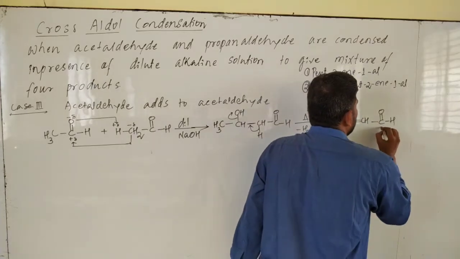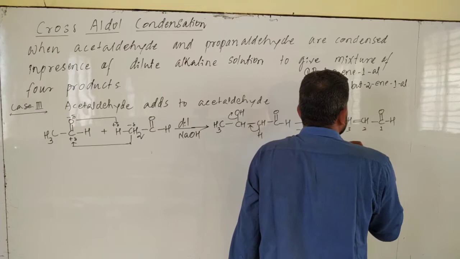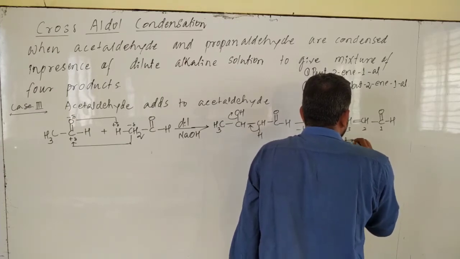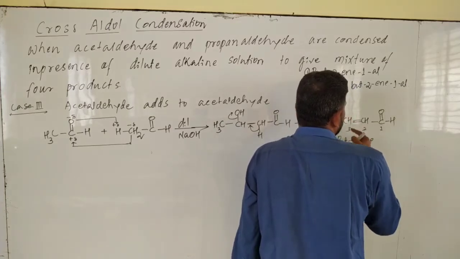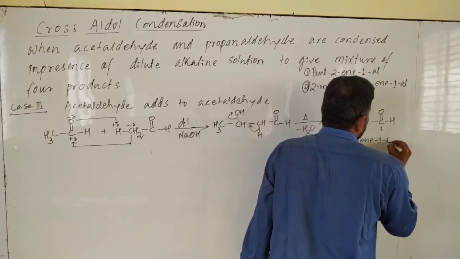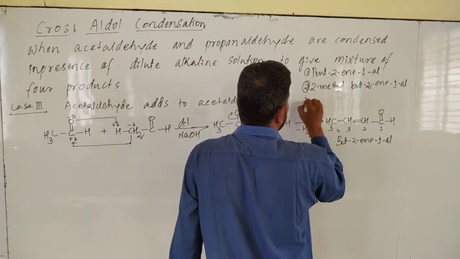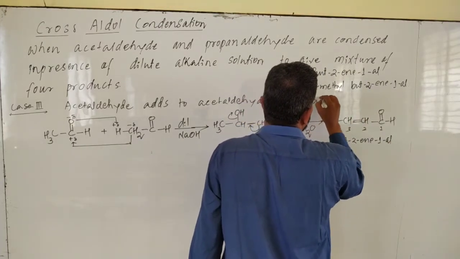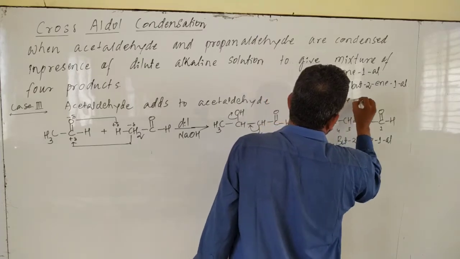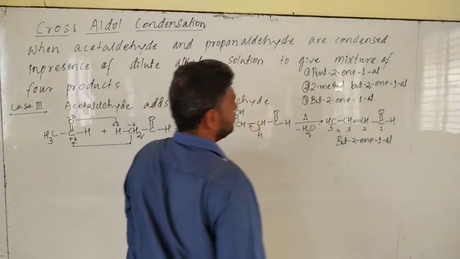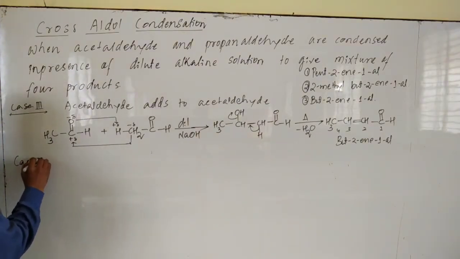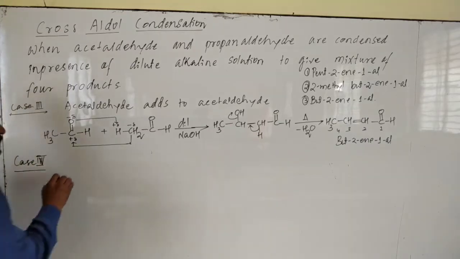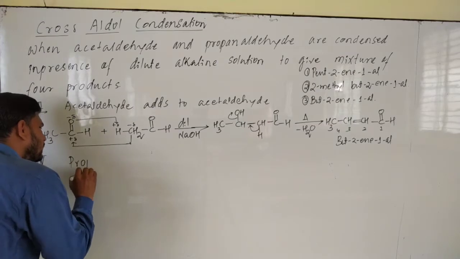What is the name of this one? 1, 2, 3, 4. This is but-2-en-1-al, with the double bond at carbon number 2. This is the third product, but-2-en-1-al. That means case number 3. One more case is there. What is that? Case number 4. Case number 4 is also aldol condensation only.